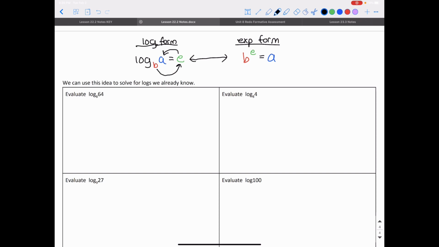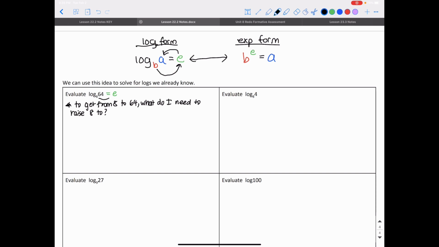If I want to evaluate log base 8 of 64, what it's asking is: to get from 8 to 64, what do I need to raise 8 to? This one's an easy problem. I'm going to set this equation equal to e, because I know it's going to spit out an exponent.